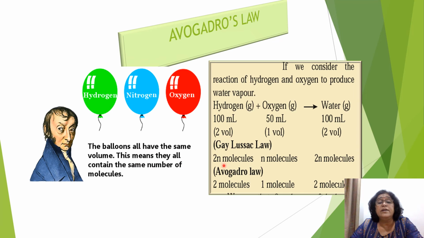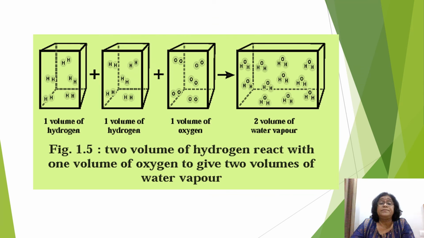So 2 volumes will contain 2n molecules of hydrogen, which react with n molecules of oxygen, giving you 2n molecules of water. Or we say 2 molecules of hydrogen react with 1 molecule of oxygen, giving you 2 molecules of water.